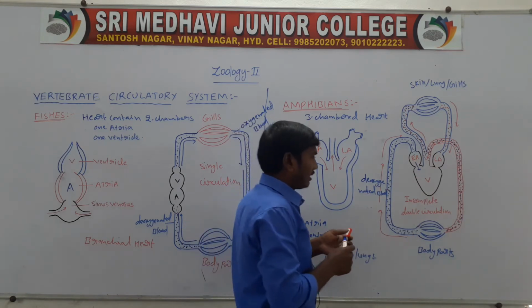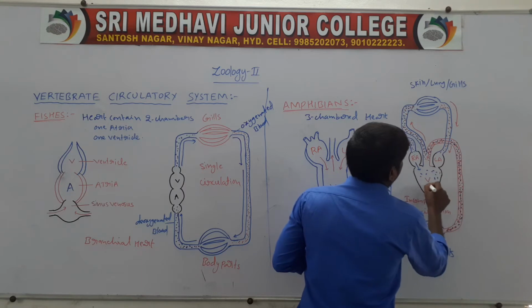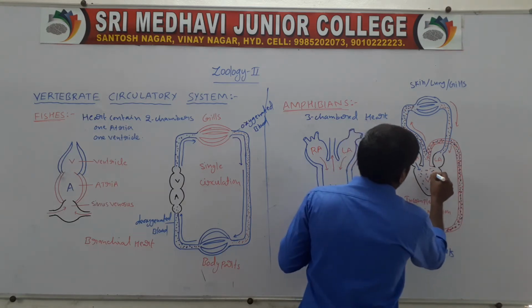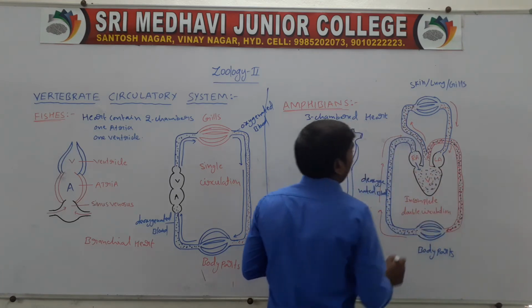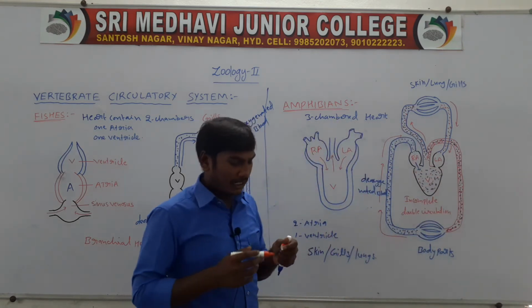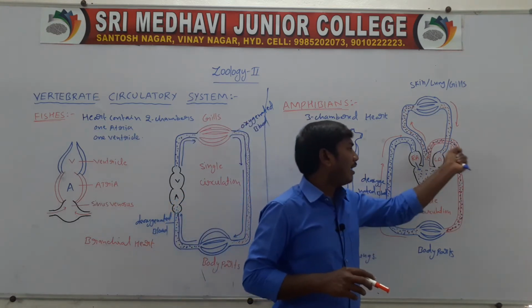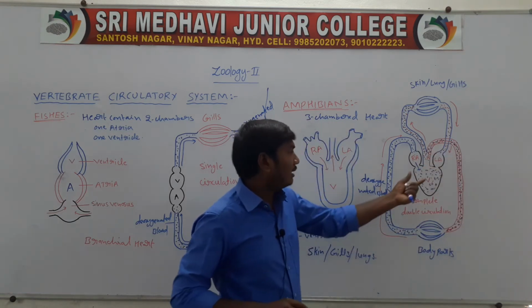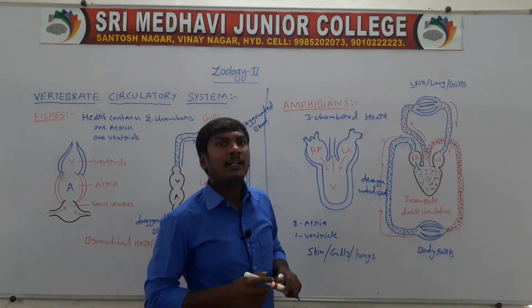These two bloods are coming into the ventricle. So the ventricle contains mixed blood, oxygenated blood and deoxygenated blood. This mixed blood is sent to the body parts, and this mixed blood is sent to the gills, lungs or skin.